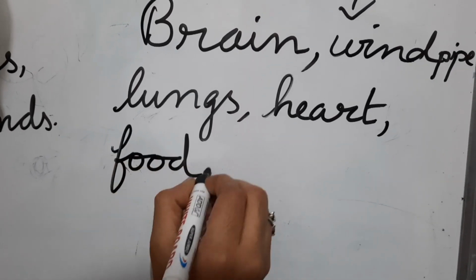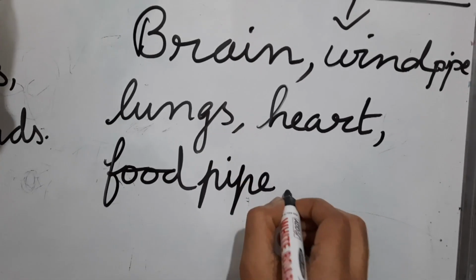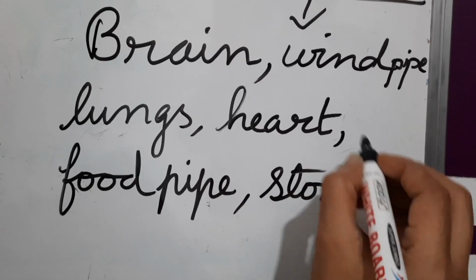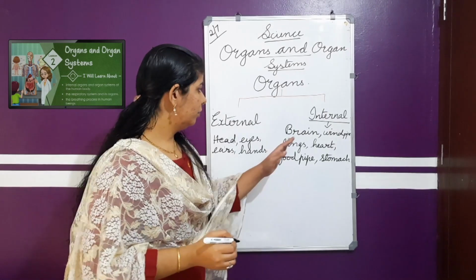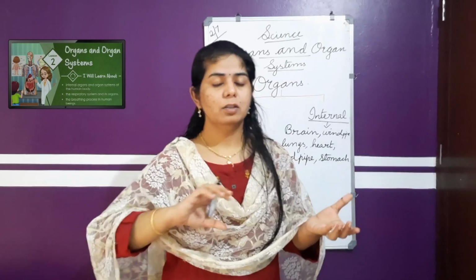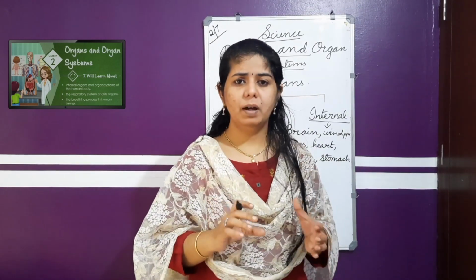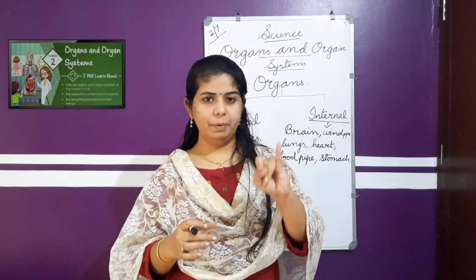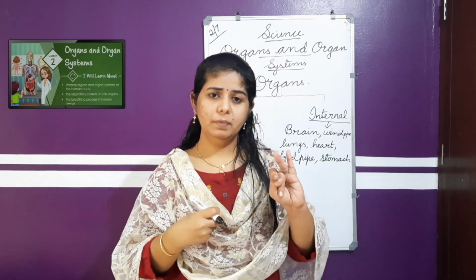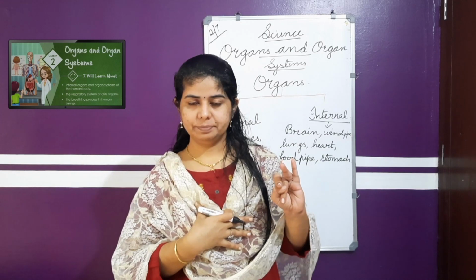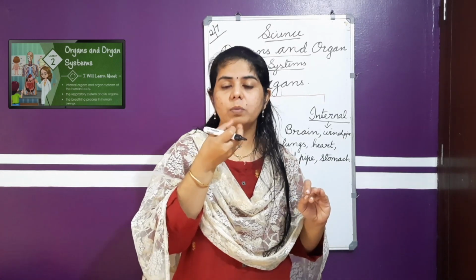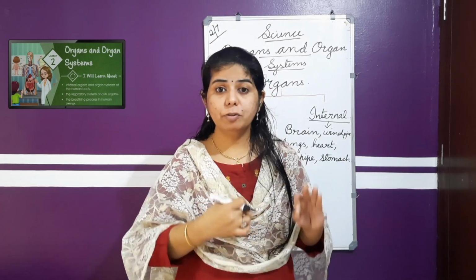Food pipe and stomach. So now we have the main important organ which helps us to think and to do all the activities. All the activities of our body are controlled by the brain. Then the air we take in passes through the windpipe and reaches the lungs. Then the food we eat: we eat the food through the mouth, then swallow, and it moves through the food pipe and reaches the stomach.